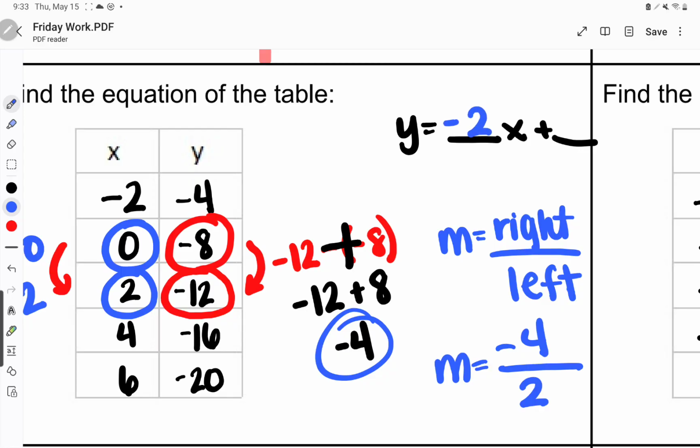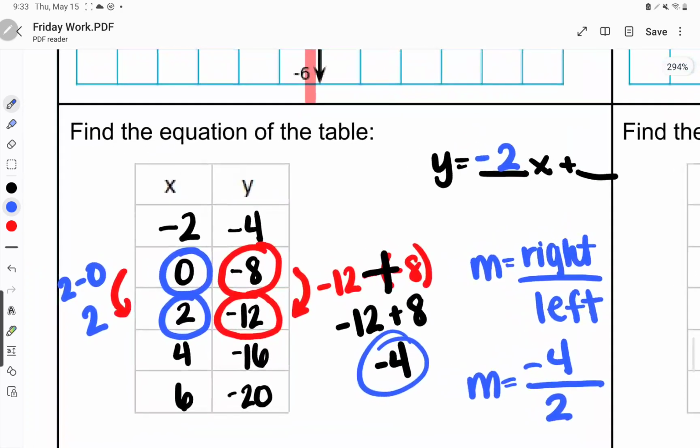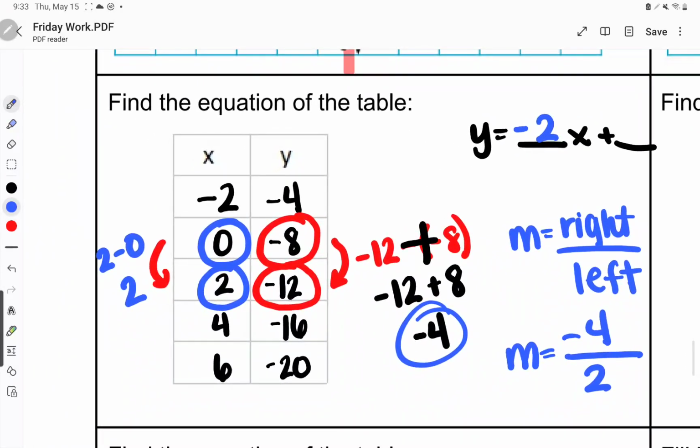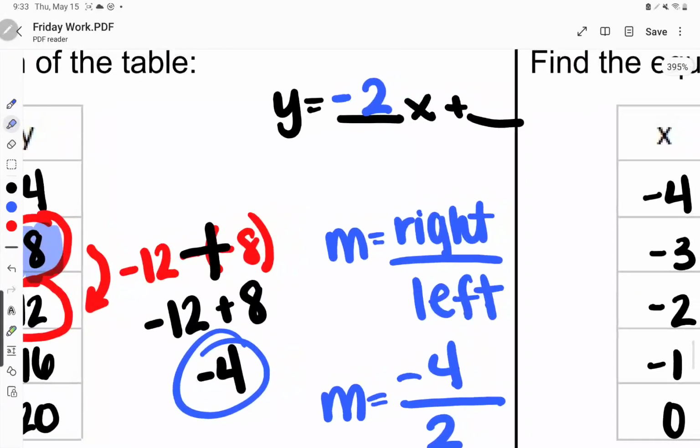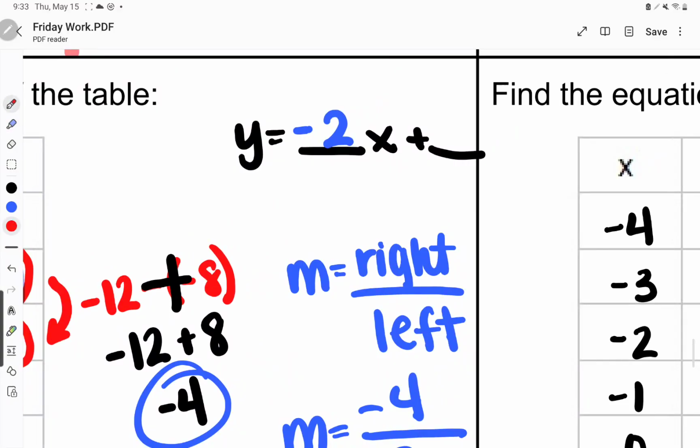Okay, how do I find B? B is across from where x equals 0. So I'm going to highlight all of my x values. And then here's 0 right here. So where x equals 0 is -8. So my B is -8.